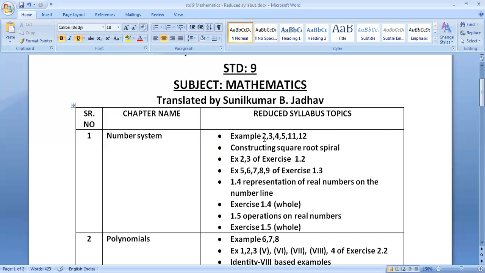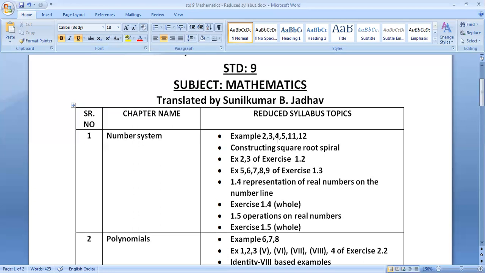I already discussed example 2 and 3 are excluded. Other examples will come in later part. As we discussed, 2, 3, and 4 are excluded. Now on page number 8 itself, 1.3, real numbers and their decimal expression. This topic is included, in which the introduction part is included, but example 5 on page number 9 is excluded.